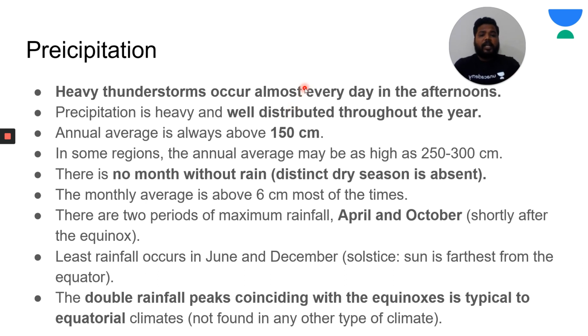Precipitation daily happens between 4 p.m. to 5 p.m., which is convectional rainfall. Clear? So do remember this point: precipitation, convectional rainfall, and it is called as 4 p.m. rainfall as well.